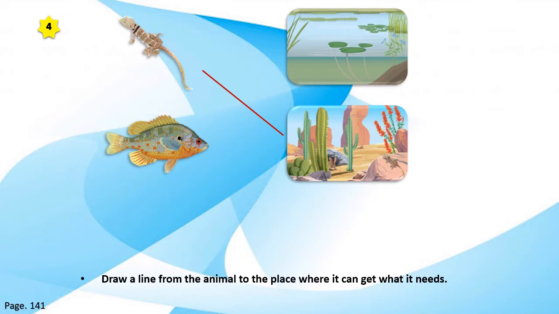Excellent! We are going to draw a line from the picture of the lizard to the desert scene. The lizard lives in a desert. And next, we are going to draw a line from the picture of the fish to the picture of the pond. The fish lives in a pond.